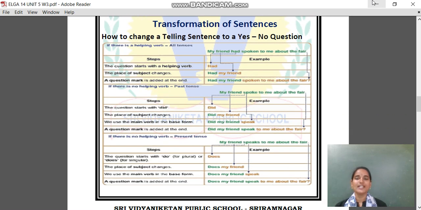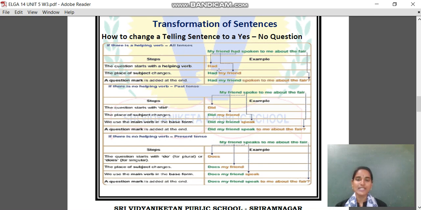And then comes transformation of sentences. So how to change a telling sentence to a question, yes, no question? So now let us see. If there is a helping verb in all the tenses, for example, my friend had spoken to me about the fair. If this is the sentence with all the tenses here, first we will identify the helping verb. Here the helping verb is had.